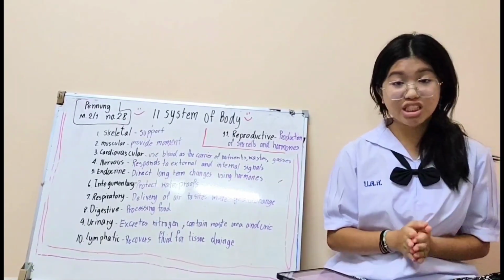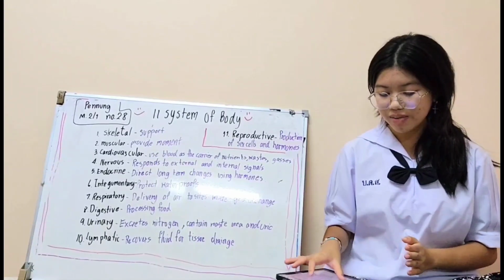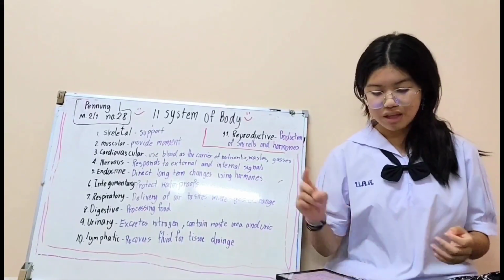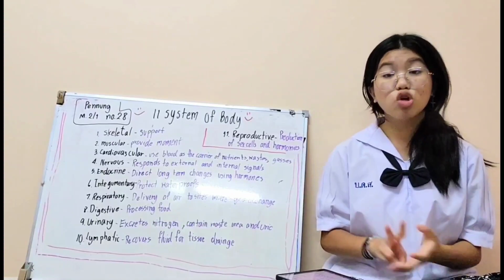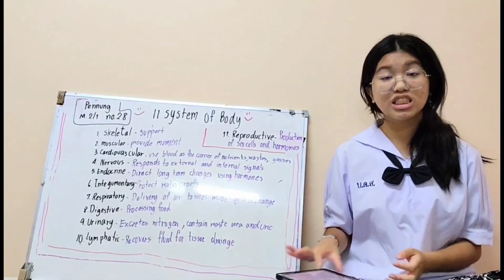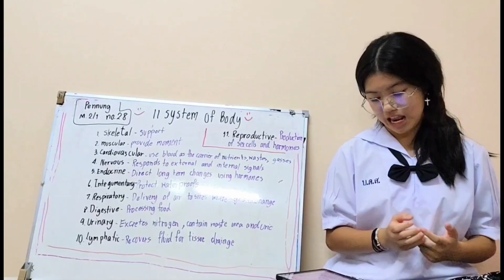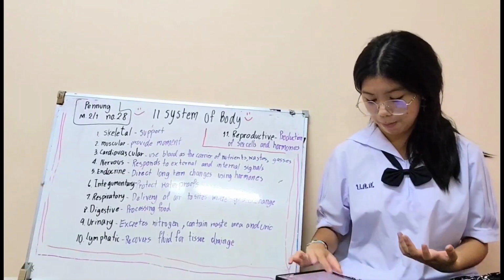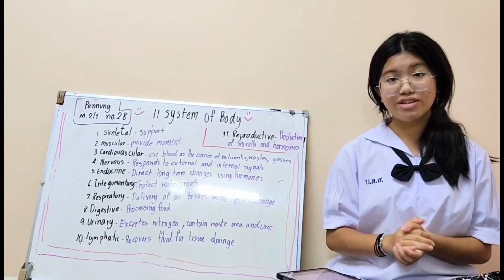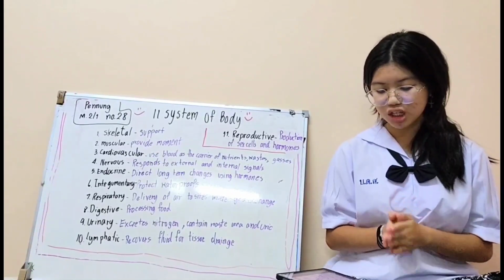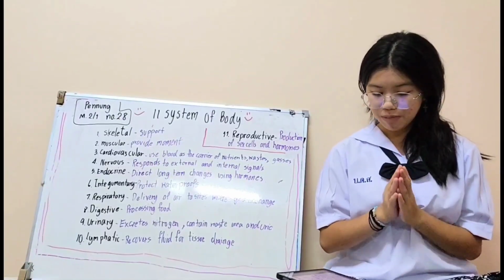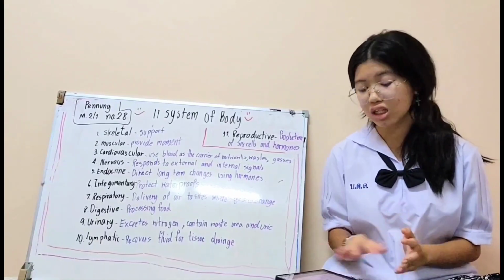The structure is the oral cavity, esophagus, stomach, small and large intestine, rectum, liver, and pancreas. The function is processing food and absorption of organic nutrients, minerals, vitamins, and water.